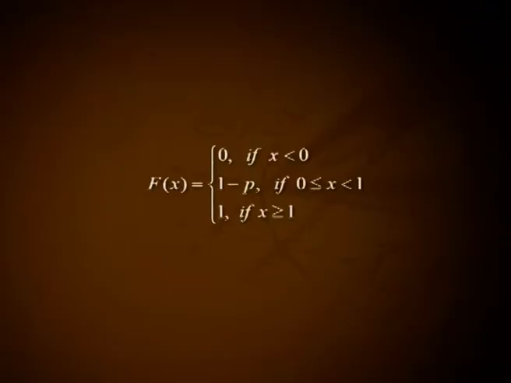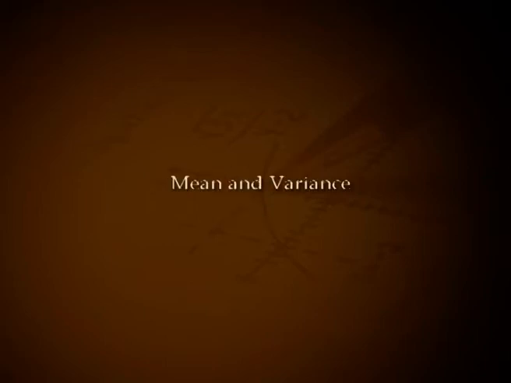The distribution function of X is given as capital F of x equal to 0 if x less than 0, 1 minus p if 0 less than or equal to x less than 1, and 1 if x greater than or equal to 1. Mean and variance.